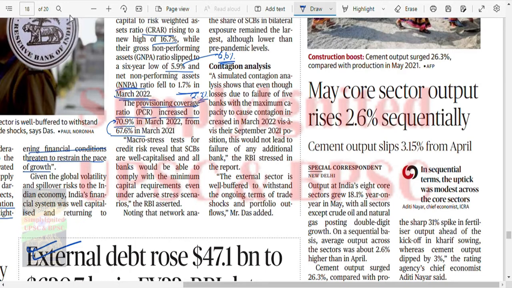Say the bank has given out 100 rupees, then now they have 70 rupees as a buffer against this 100 rupees. That if a part of this 100 rupees, up to 70 rupees, turns into non-performing asset, then they will be in a position to counter it, right?